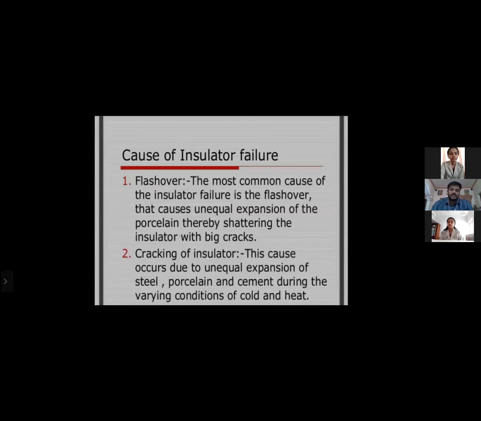The main causes of insulator failure are flashover. The common cause of insulator failure is the flashover that causes unequal expansion of the porcelain, thereby shattering the insulator with big cracks. Cracking of insulator occurs due to the unequal expansion of steel, porcelain, and cement during varying conditions of cold and heat.